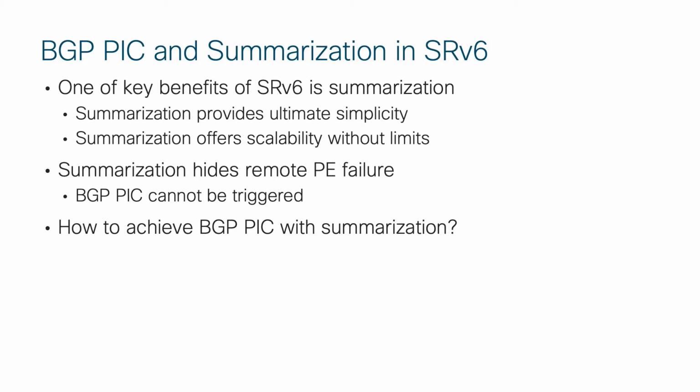So the main question here is how to trigger BGP-PIC while remote PE failure is hidden in the summary route. The answer is UPA. Unreachable Prefix Announcement.